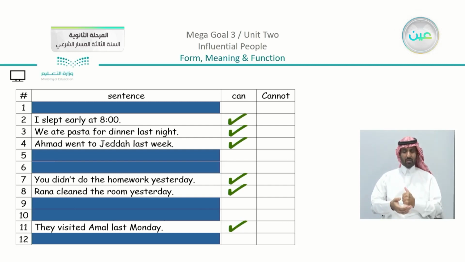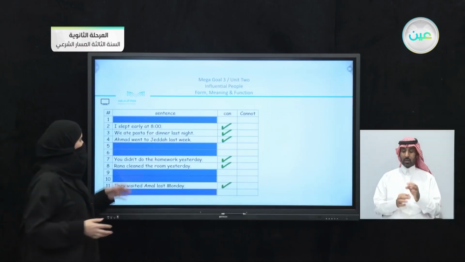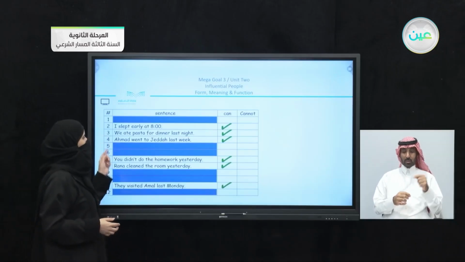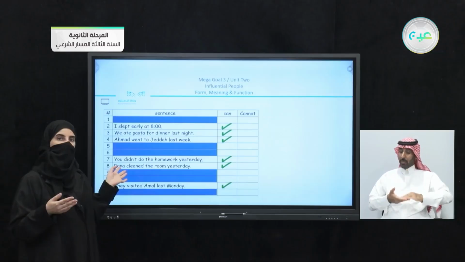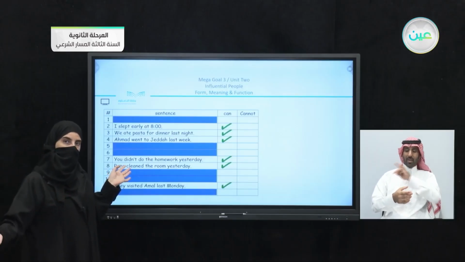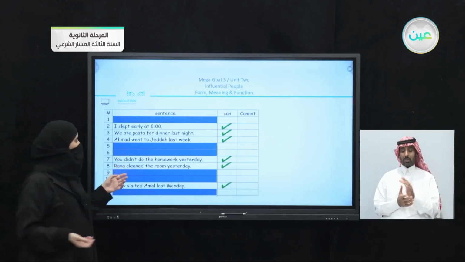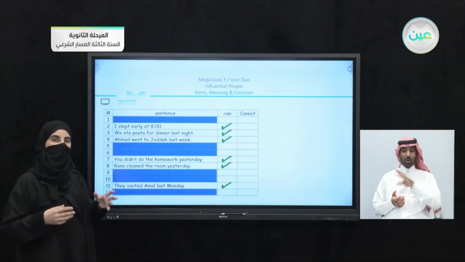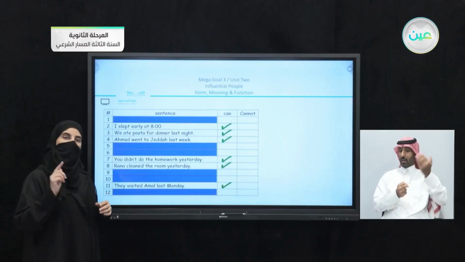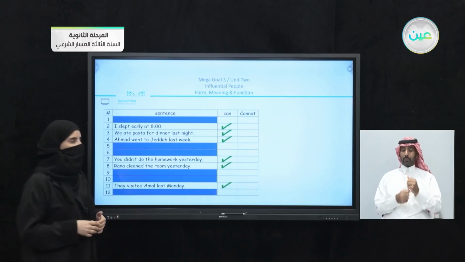As long as it is an affirmative sentence, you just use the past tense of the verb. You can see that we have here, I slept, we ate, Ahmed went, you didn't do. So why did we use here didn't do? There is a helping verb because the sentence is negative. Rana cleaned and they visited. As I mentioned, all of these sentences have one verb unless you have a question or a negative statement.